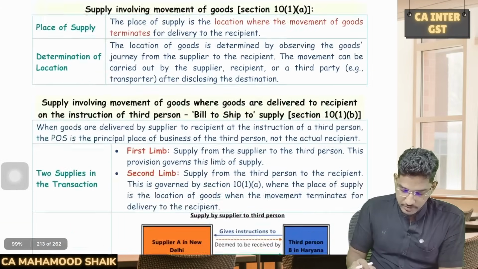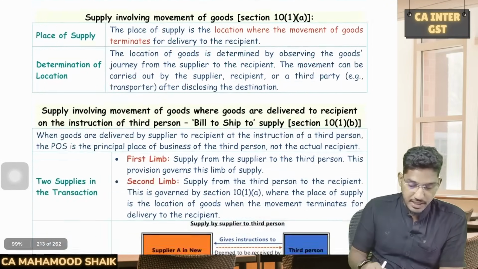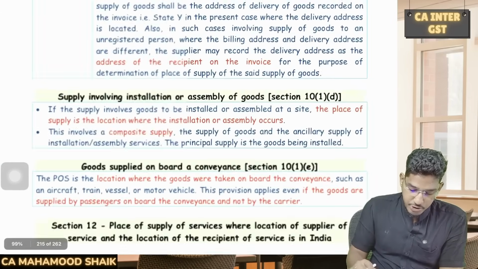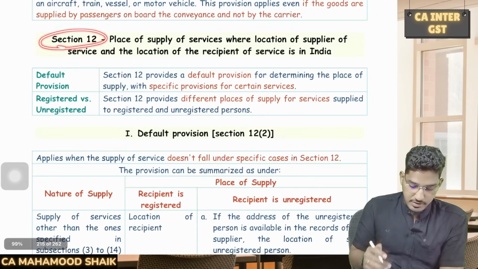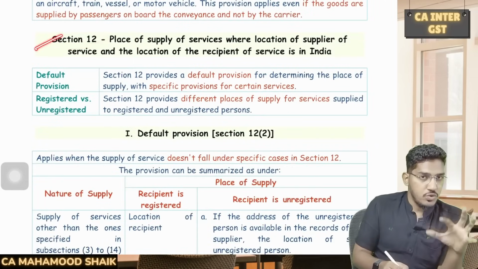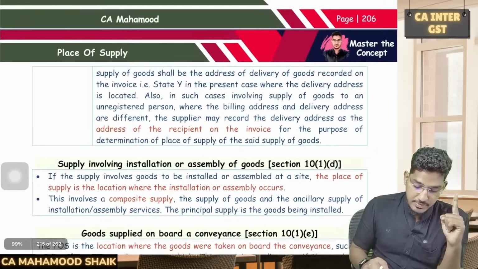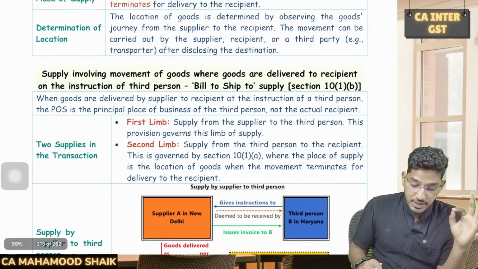So for place of supply also, as you could see, we have two sections. Section number 10 talks about how to determine place of supply for goods other than imports and exports. Similarly, section number 12 is also going to talk about how to determine the place of supply for services. So as I've told, I'm going to focus more on services. But one thing I would like to explain in the case of goods, how to determine place of supply in case of bill to ship to model.